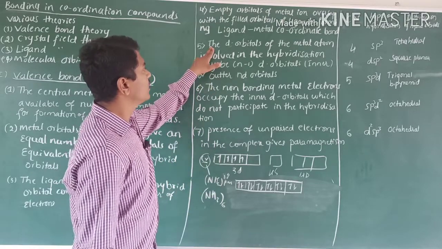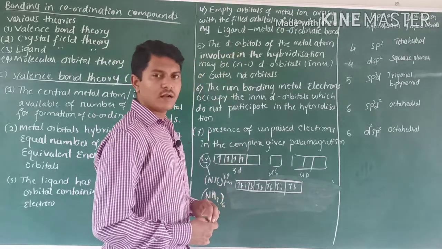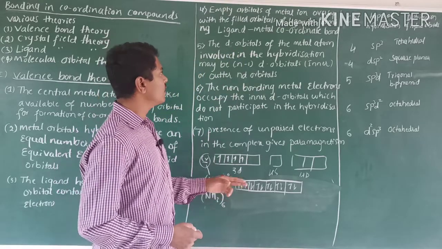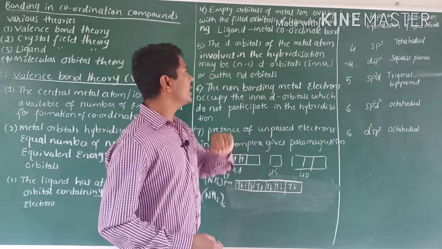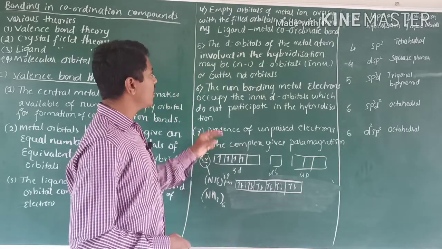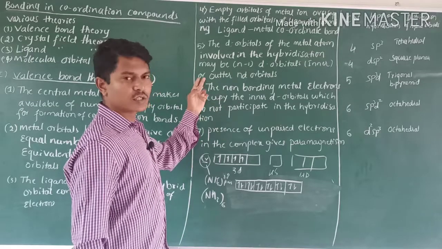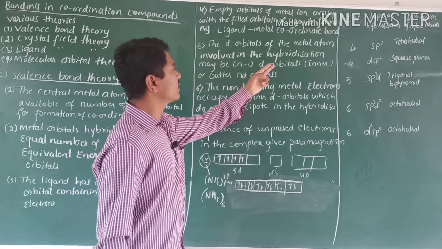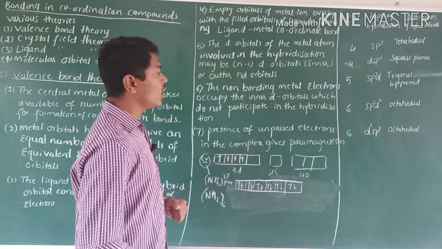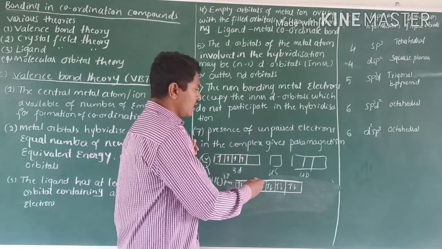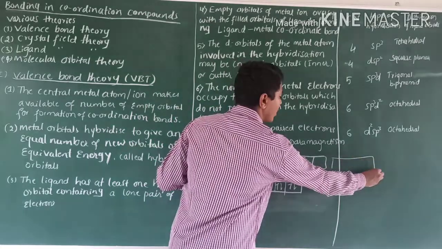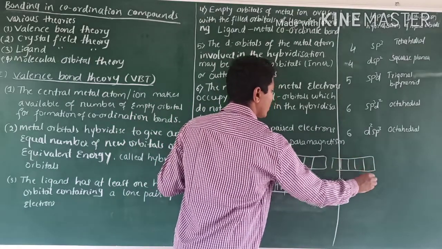Then the d orbitals of the metal atom are involved in the hybridization, both inner d orbitals and outer d orbitals.